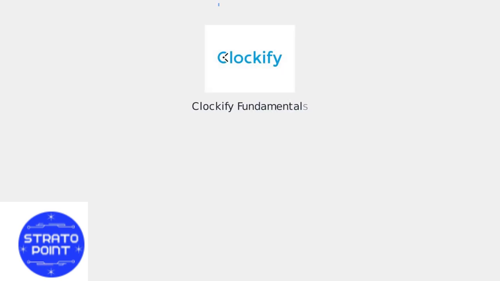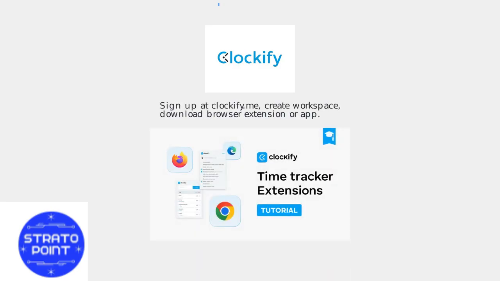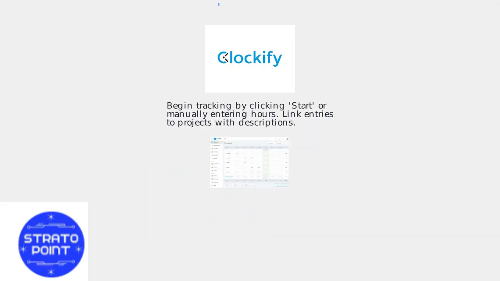Clockify is a free time tracking tool used to monitor work hours, manage projects, and generate reports. To start, sign up for a free account at clockify.me. Create a workspace and download the browser extension, mobile app, or desktop timer. Begin tracking time by clicking the Start button or manually entering hours.